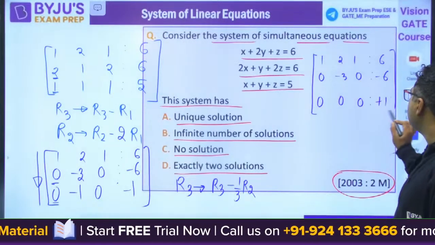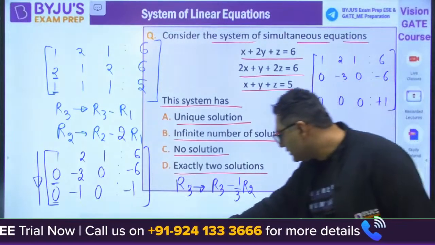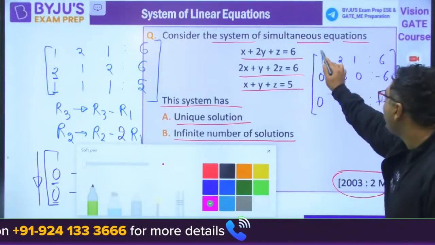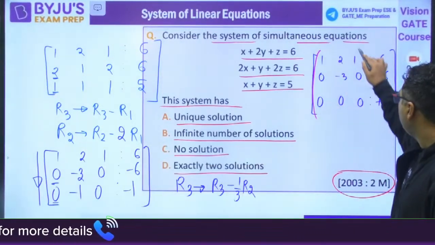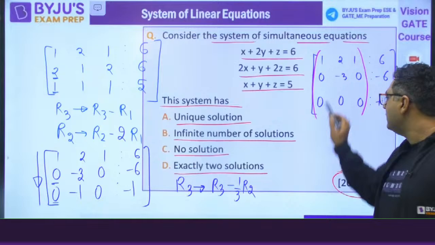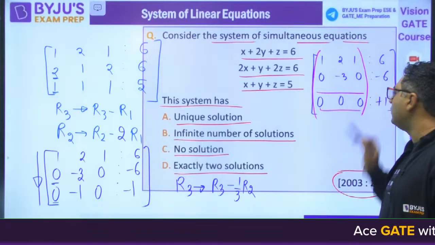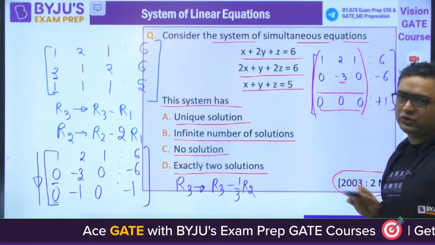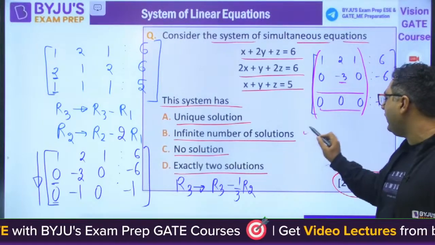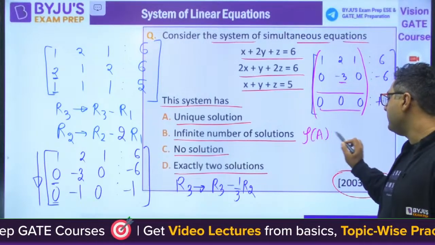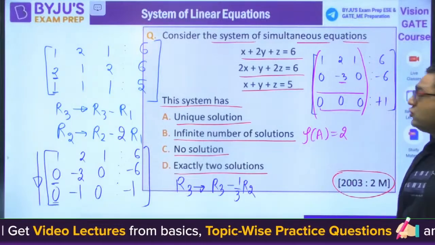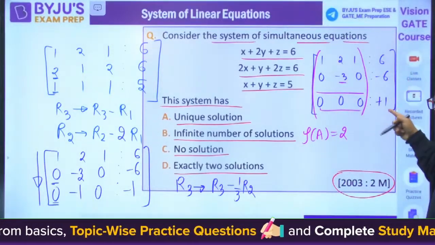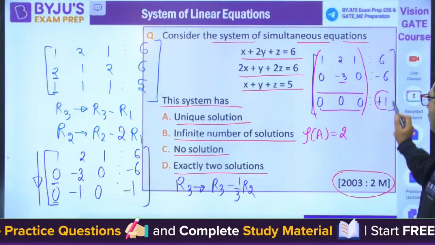So if you see this, this is the A matrix. In the A matrix, all elements of the third row are 0. The first row has a non-zero element and the second row also has a non-zero element. So obviously the rank of A is 2. But if you see the complete matrix, you can see in the third row also one non-zero element.